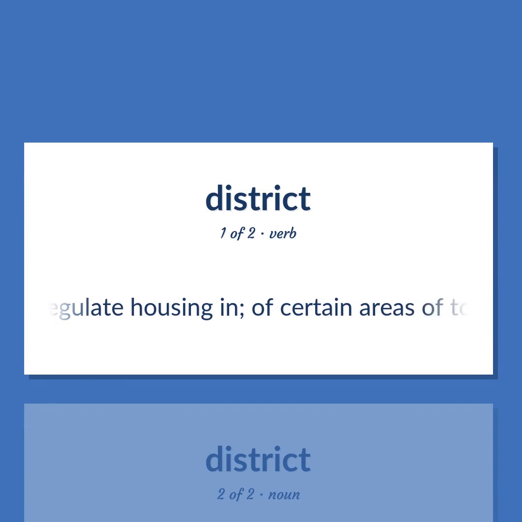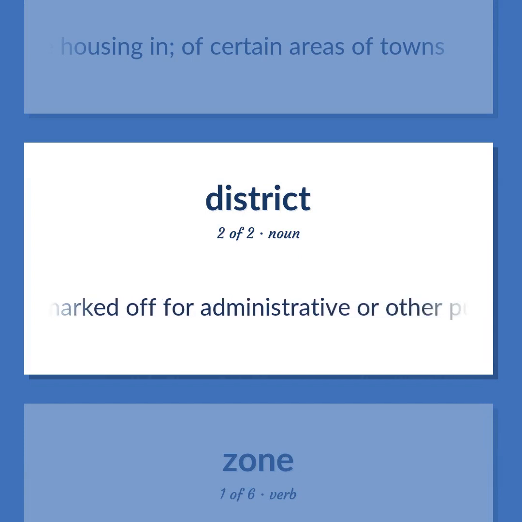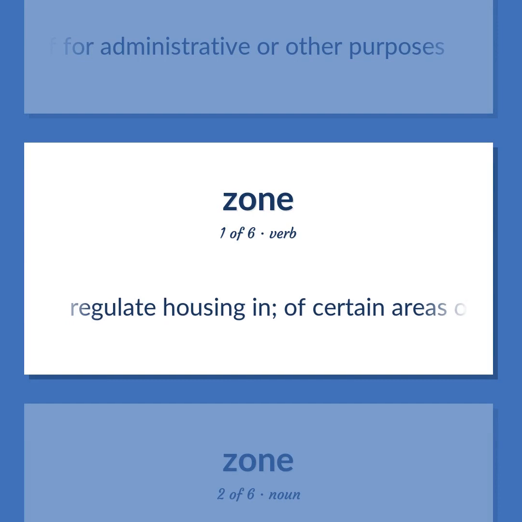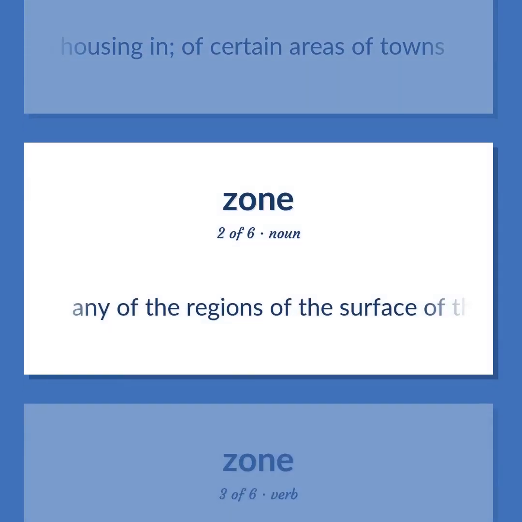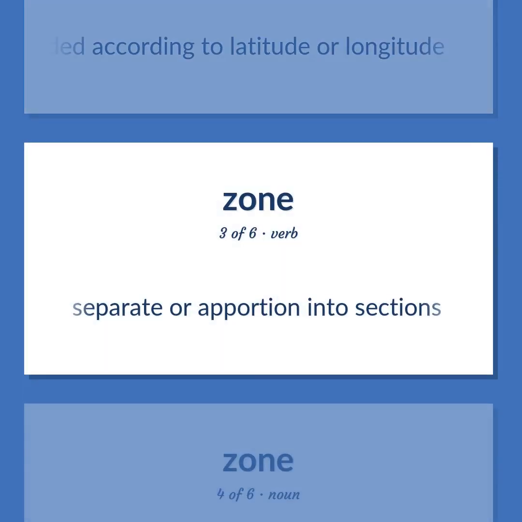Regulate housing in certain areas of towns. A region marked off for administrative or other purposes. Regulate housing in certain areas of towns. Any of the regions of the surface of the Earth loosely divided according to latitude or longitude. Separate or apportion into sections.